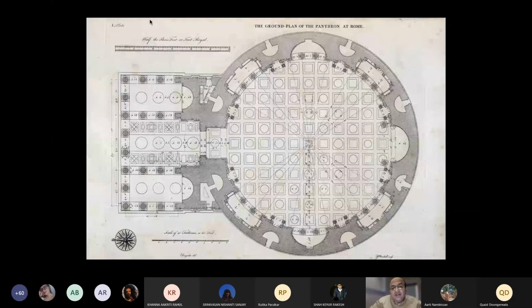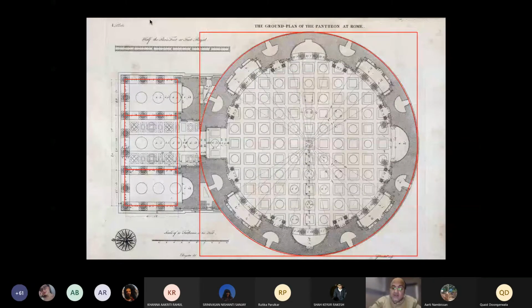The geometry itself is one of the key factors which helps this. You have a very strict geometry in the building, and the section adheres to this geometry just to resolve the forces acting within the building itself. So that's the section of the building.